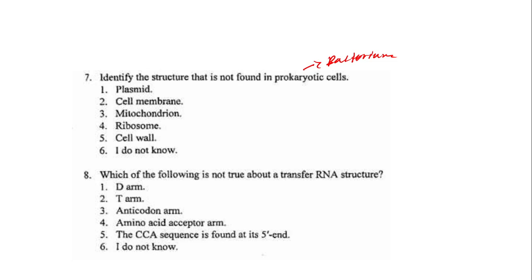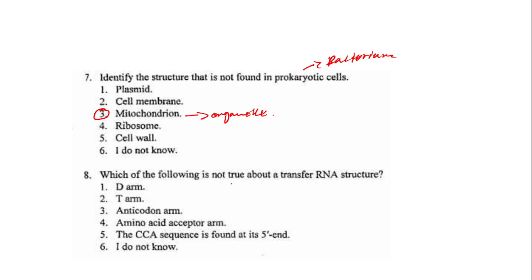I'm not going to go much in detail on that because that is more of microbiology. So the answer here is mitochondria, because this is an organelle which is double membrane.